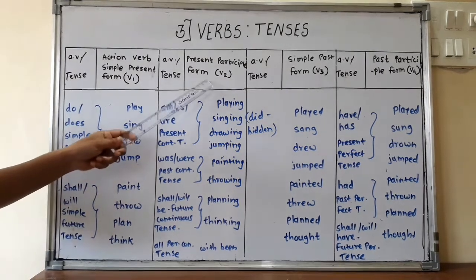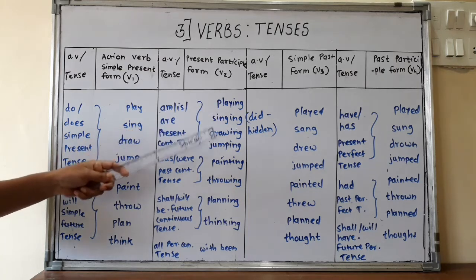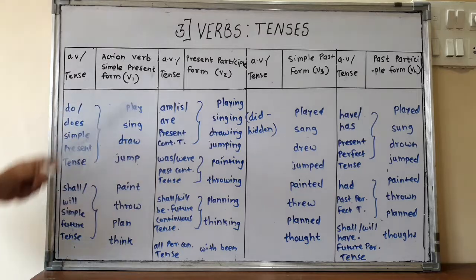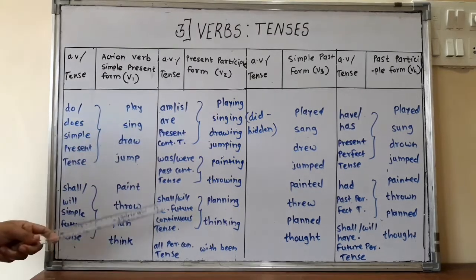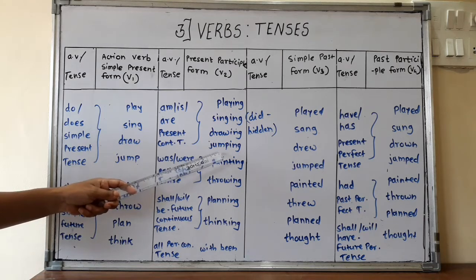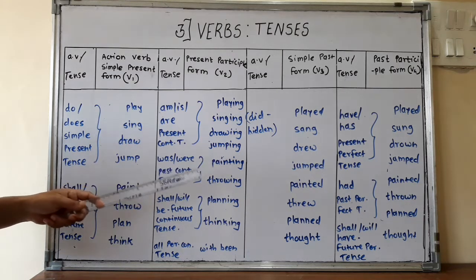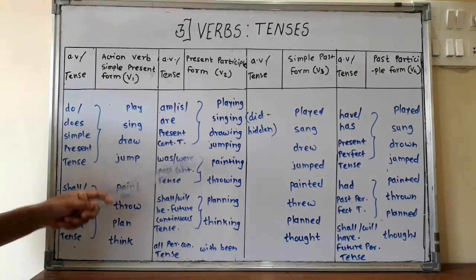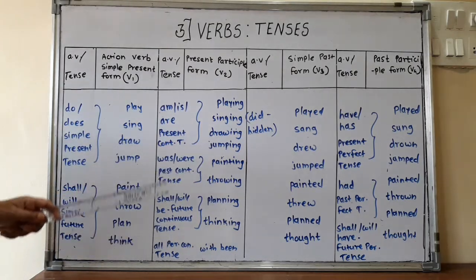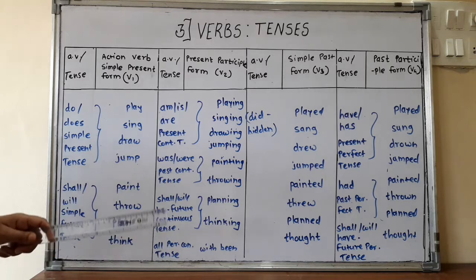Now, the second form of the verb: verb plus ing. Playing, singing, drawing, jumping, etc. It is used in all continuous tenses. Six continuous tenses are there, and this form of the verb is used in all six. For example, present continuous, past continuous, future continuous, and present perfect continuous, past perfect continuous, and future perfect continuous.